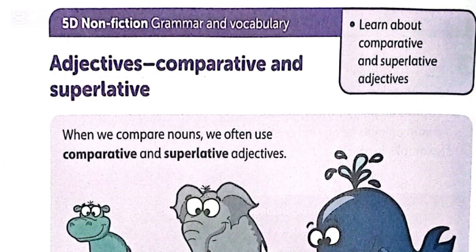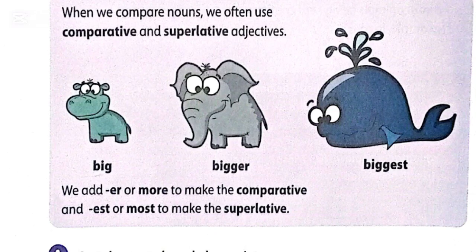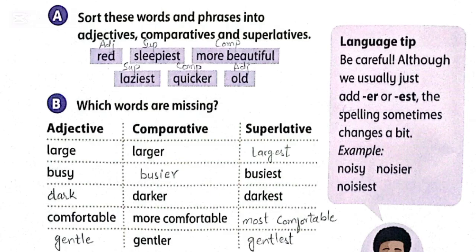When we compare nouns, we often use comparative and superlative adjectives. Big, bigger and biggest. Then we add er or more to make the comparative. So when we have to make comparative degree of adjective, we add er or more with the positive degree of adjective, and est or most to make the superlative. So when we have to make a superlative degree of adjective, we add est or most with the adjective.